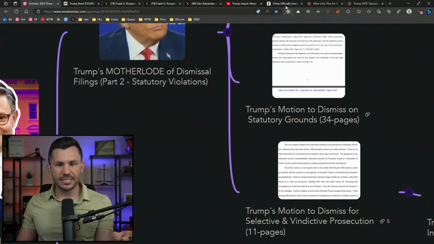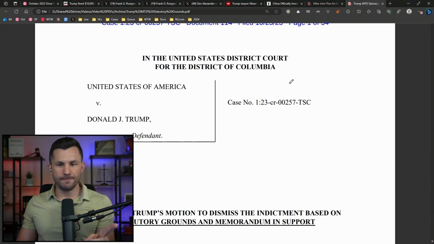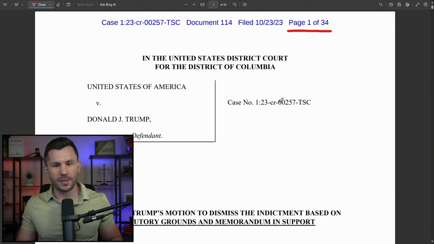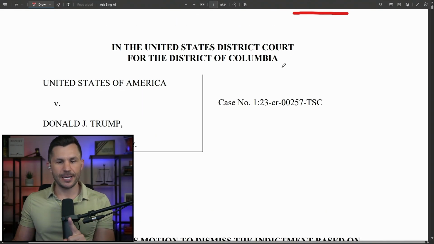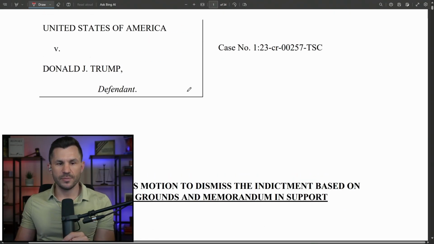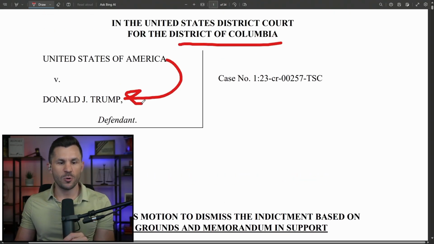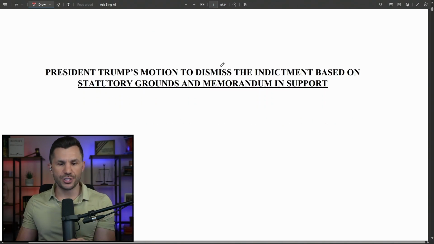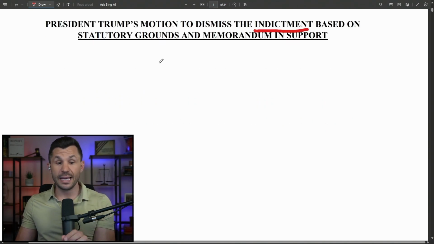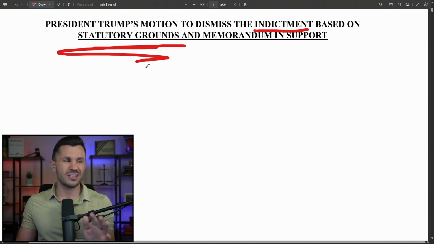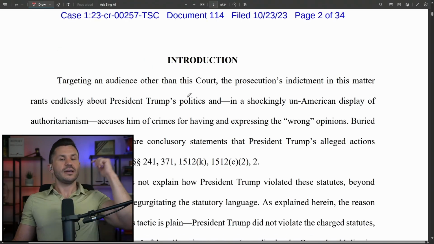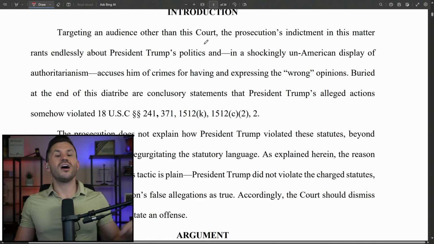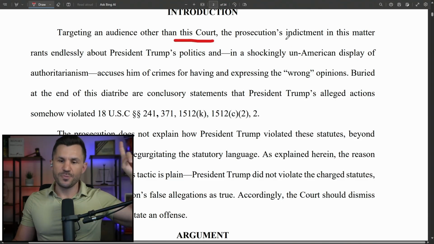But now let's get into the motion to dismiss, because we love these juicy motions, and this one is a 34-pager filed out of Judge Chutkan's District of Columbia courtroom. The case is Jack Smith, Joe Biden, and the deep state against Trump. This is President Trump's motion to dismiss the indictment based on statutory grounds. I know that sounds kind of boring, but it's not. It's quite good.